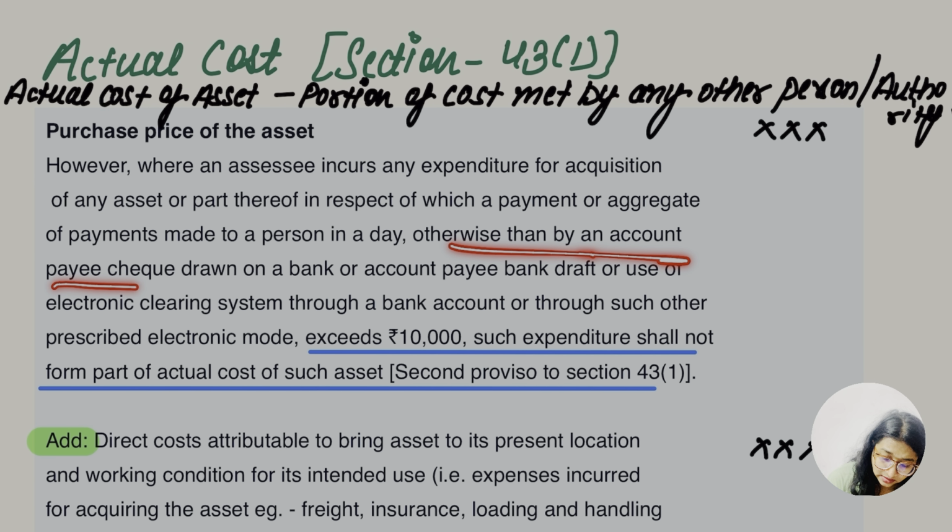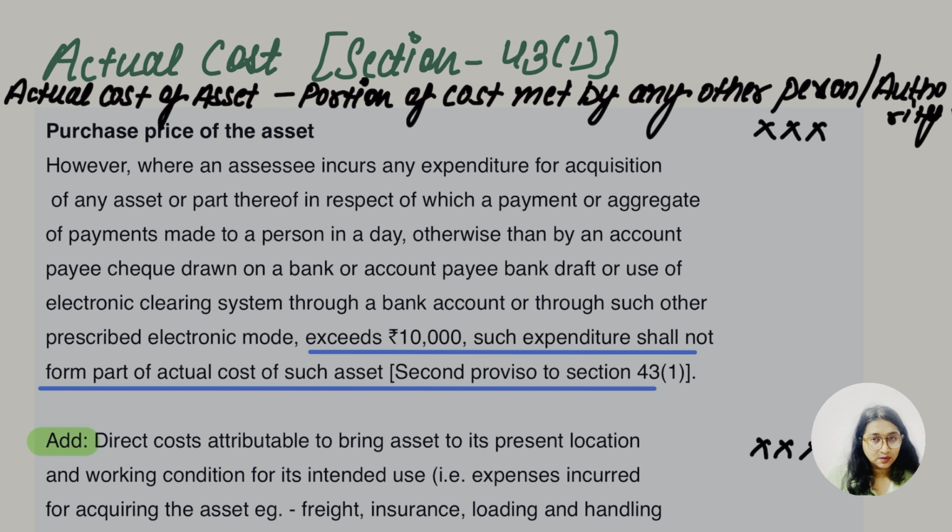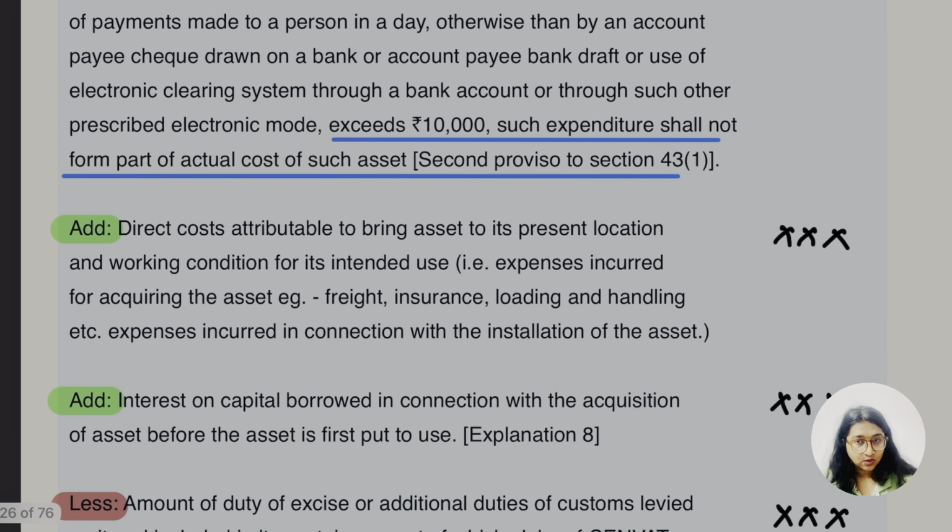If it is in the form of an account payee cheque drawn on a bank account, or account payee bank draft, or electronic clearing system, or any other bank account, or through such other prescribed electronic mode, okay. They are saying other than first things, okay. And if that expenditure exceeds 10,000, then it is to be included, okay.